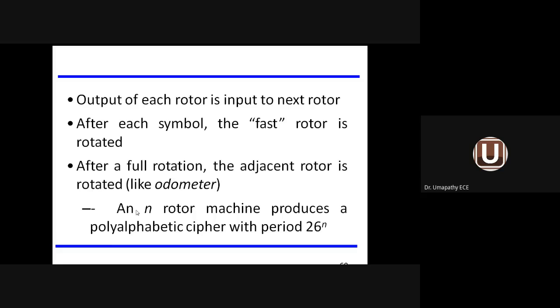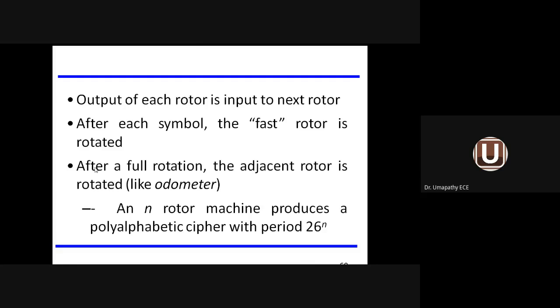After each symbol, the first rotor will be rotated. So there are 5 rotor machines available. The first rotor will prepare a polyalphabetic cipher, and that output is given to the second rotor. The second rotor will give its output as input to the third rotor. For each letter, every rotor will prepare one letter.